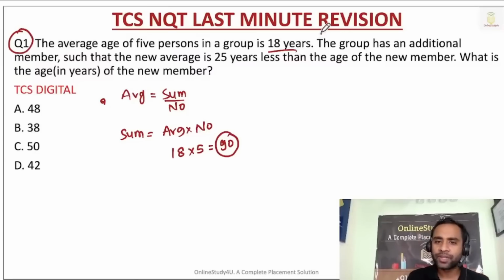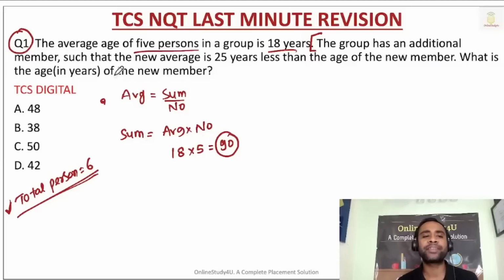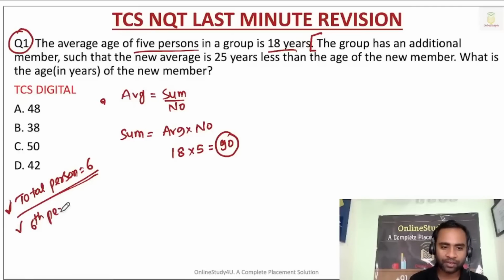Now they are telling the group has an additional member. That means it is not only 5. Total persons is now 6, because the group has an additional member. So the total number of members is 6. Now what is the age of the sixth person? That we don't know. We have assumed x.